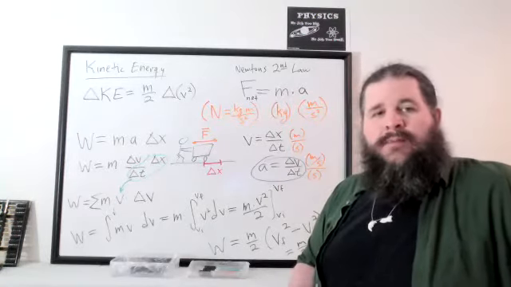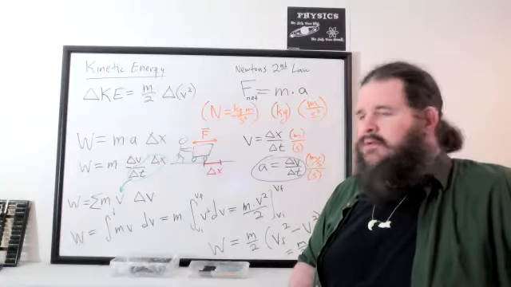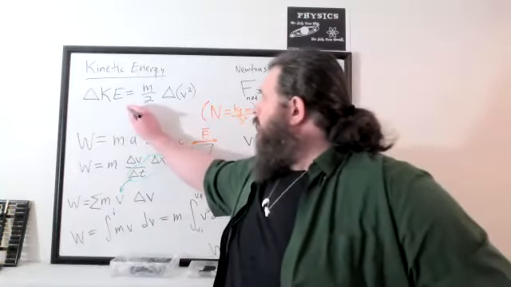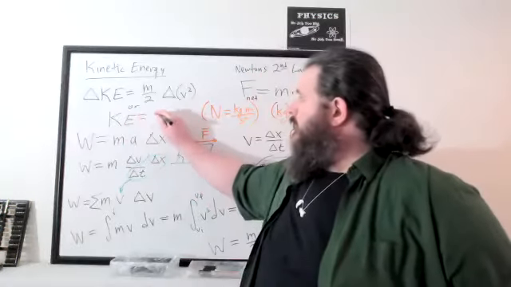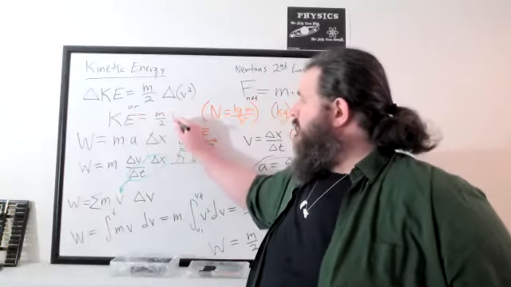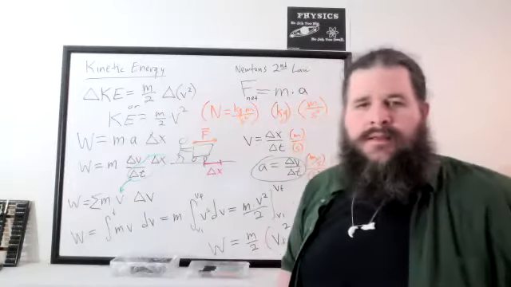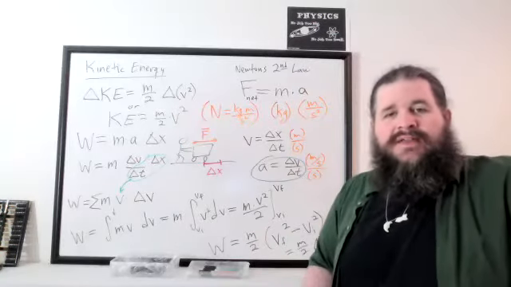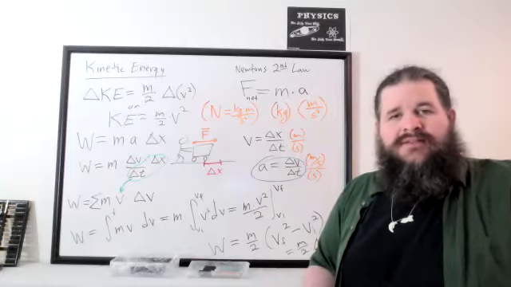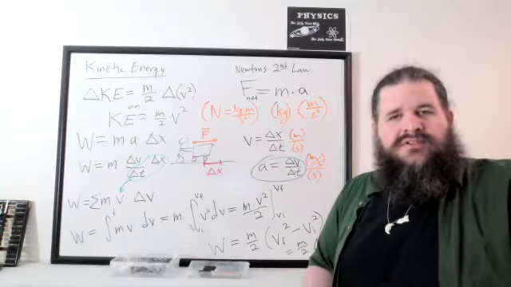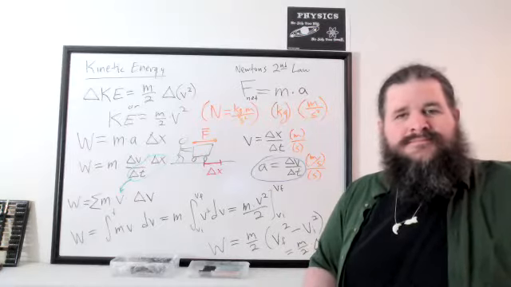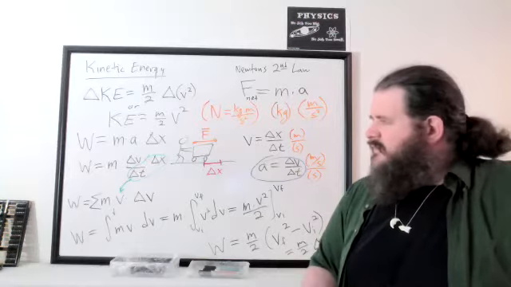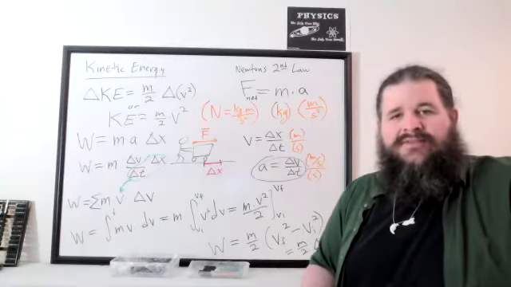Or if you just want to know how much kinetic energy it has right now, usually what we care about is the change. But if you want to know how much kinetic energy it has right now, you would just take off the delta. Half the mass times the speed right now squared. So that's the formula for how to calculate the kinetic energy of the object. Any questions on that so far? Yeah, this is what kinetic energy is. This is why we have to have this formula.